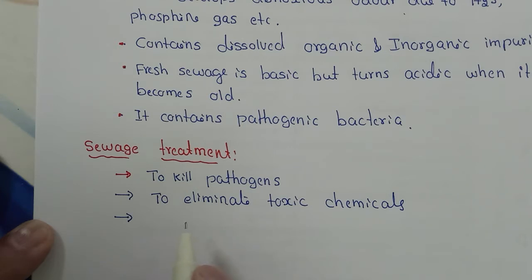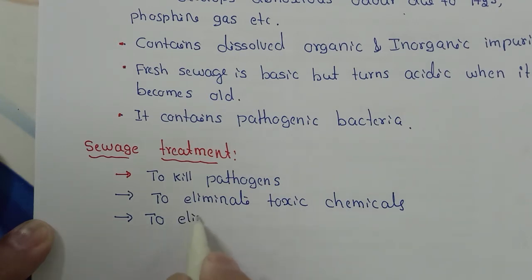So organic chemicals may cause depletion of life supporting oxygen in the receiving waters of stream, river or lake. So eliminating organic chemicals. Why? Because organic chemicals can undergo oxidation by utilizing oxygen that is dissolved in that water.